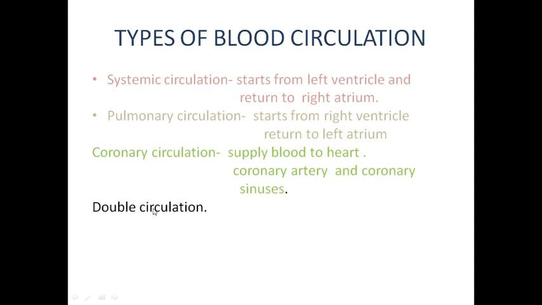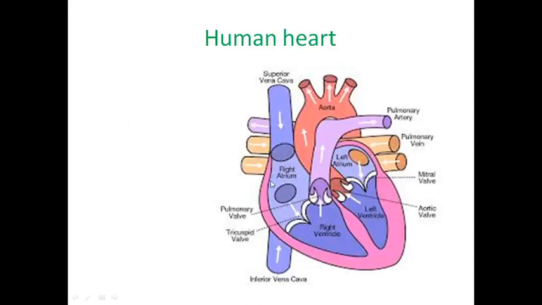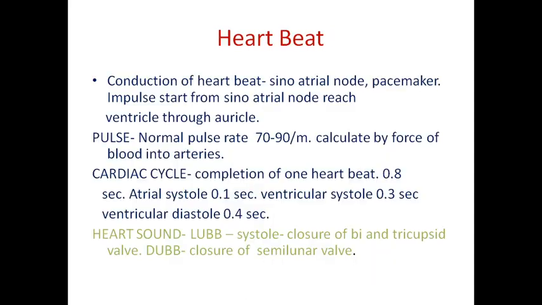Double circulation means, as you see in the pictures, how many times does the blood enter the heart? Two times. How many times does the blood exit from the heart? Two times. First, from the right ventricle the blood moves out through the pulmonary artery. From the left ventricle it moves out of the heart through the aorta. And it receives blood by the superior and inferior vena cava into the right auricle and by the pulmonary veins into the left auricle. So entry and exit of blood occur two times, and that is why it is called double circulation.